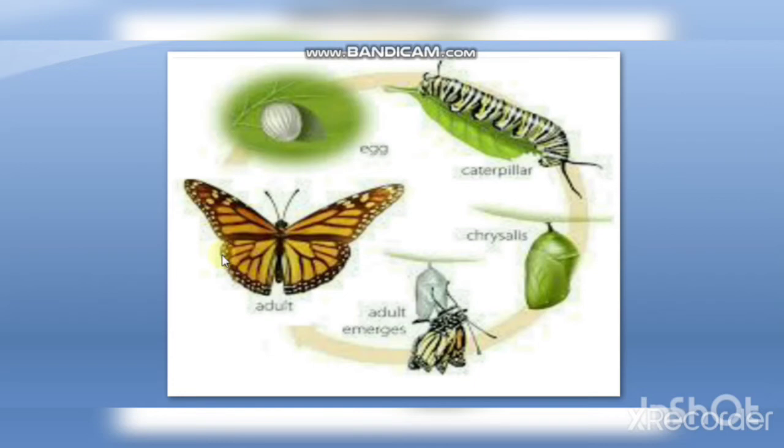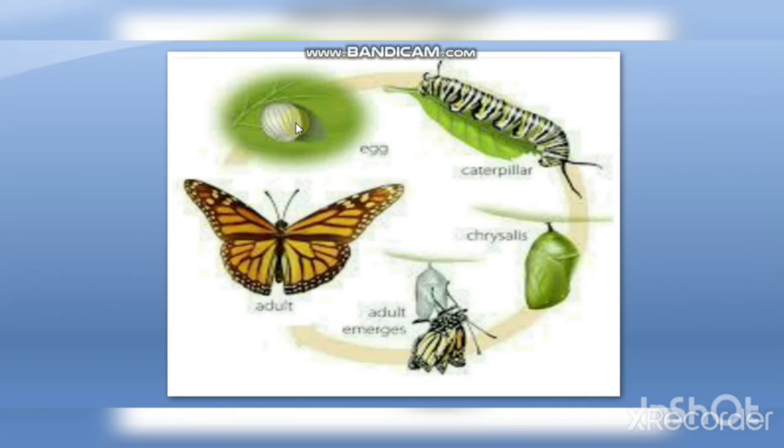Okay, children, now we have seen the life cycle of a frog. And in this second poem, we are going to see the life cycle of a butterfly. You know, children, the process through which the adult butterfly emerges is called metamorphosis.